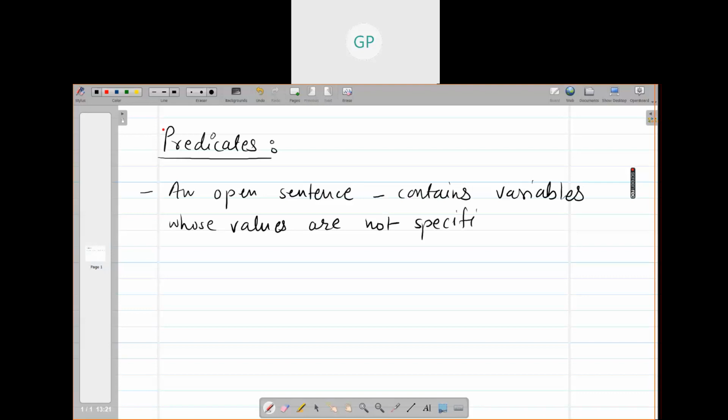Yes, that is called an open sentence because unless you substitute the value of the variables, you cannot say whether this sentence is true or false. It doesn't become a statement unless you substitute some value for the variables. That is called a predicate. It is an open sentence. If you have one variable in the predicate, it is called a one place predicate, then two place predicate, three place predicate, n place predicate. We had seen some examples also.